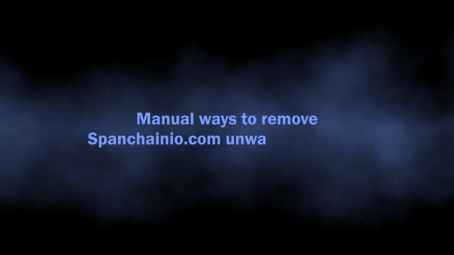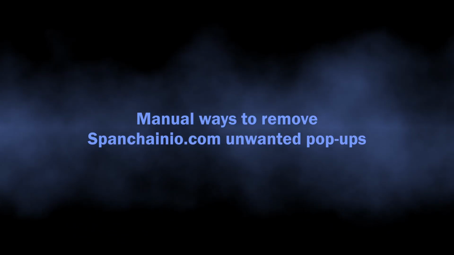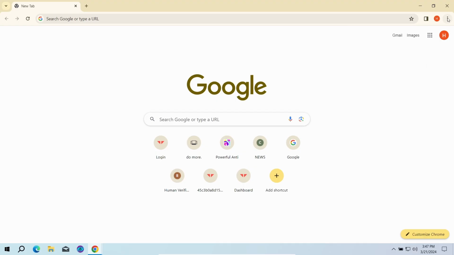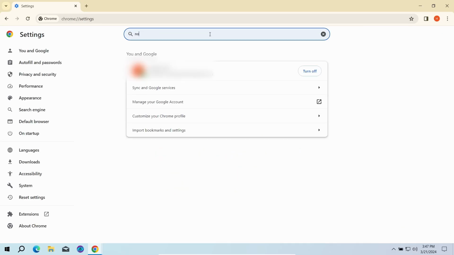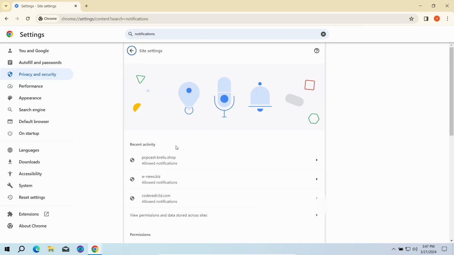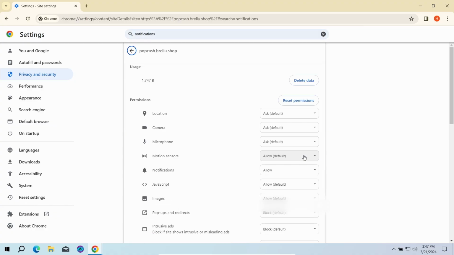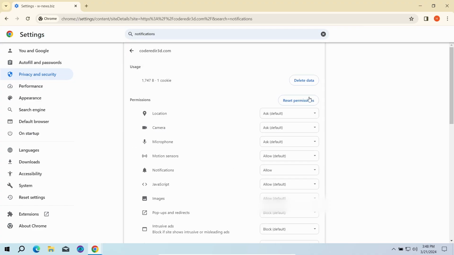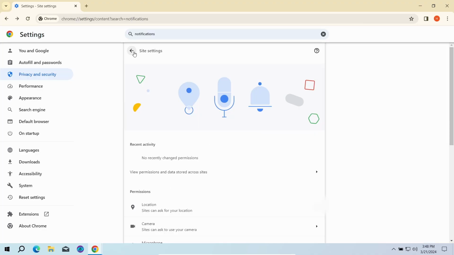You can also try to remove the push ads manually. The key reason why these pop-ups appear is the permission to send notifications for the SpamChain.io.com website. To reverse these permissions, go to the settings page of your browser and type notifications in the search bar. Here, go to Site Settings and click Notifications once again. That will open the list of websites that are allowed to send push notifications. Here you need to remove every single entry. Once done, just restart the browser for the changes to take effect.